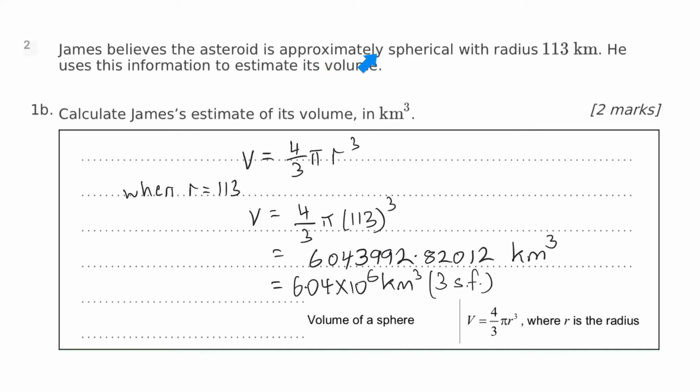James believes the asteroid is approximately spherical with radius 113 kilometres. He uses this information to estimate its volume. Calculate James's estimate of its volume in kilometres cubed. Well, all we need to do is get the volume of a sphere formula from the formula booklet and substitute r equals 113. And we get this number here, which is 6,043,992.82012, or 6.04 times 10 to the 6 kilometres cubed to 3 significant figures.